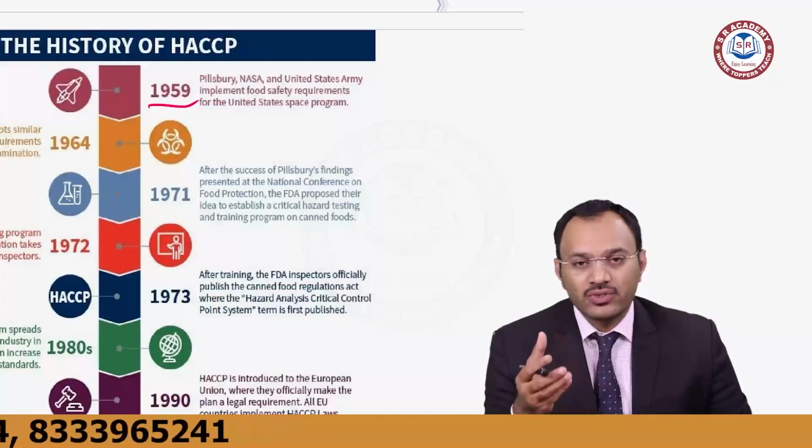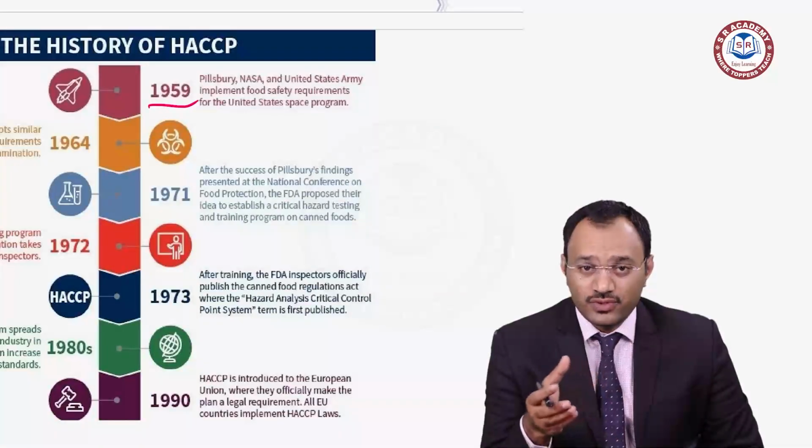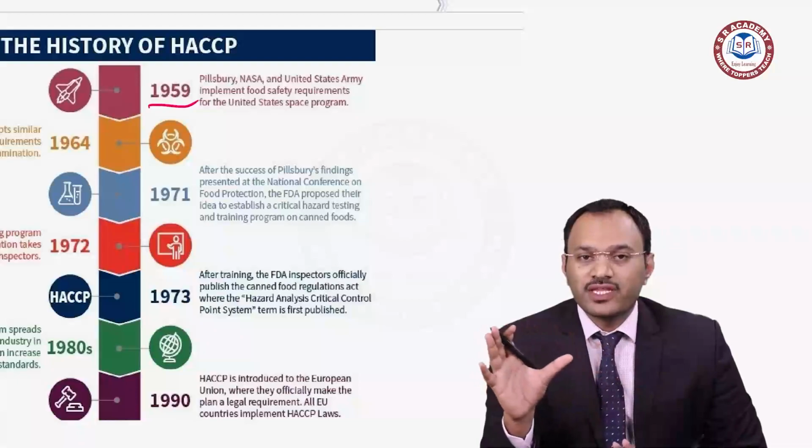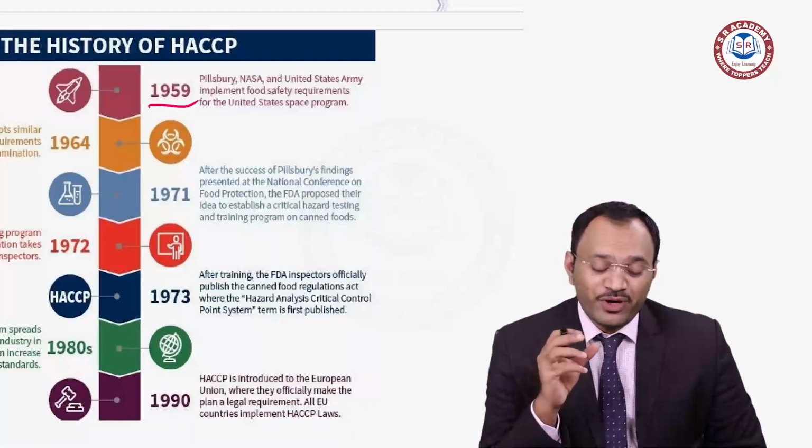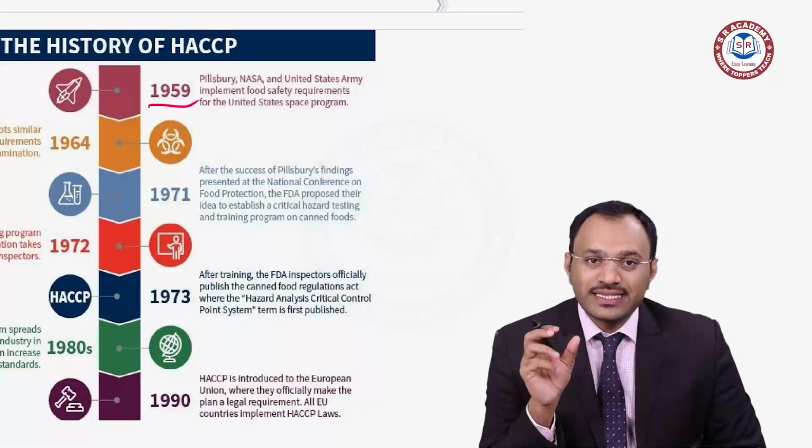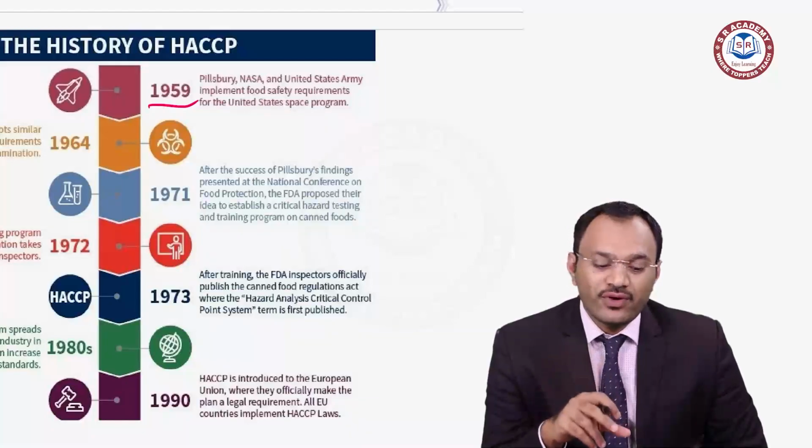The World Health Organization and Codex had done a lot of research on food safety aspects. Then NASA started, and the concept was very clear. Then they wanted to implement this process. Where did they want to implement the process?